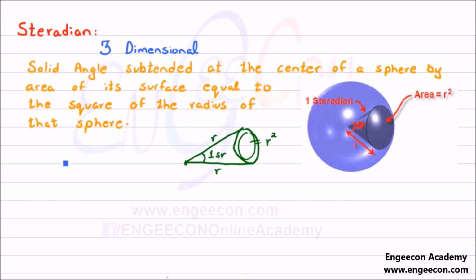The formula we used for radian, we can modify for steradian as theta equals area divided by r square. In this case, the area is equal to r square. So this cancels out, and here we have theta equal to 1 steradian.